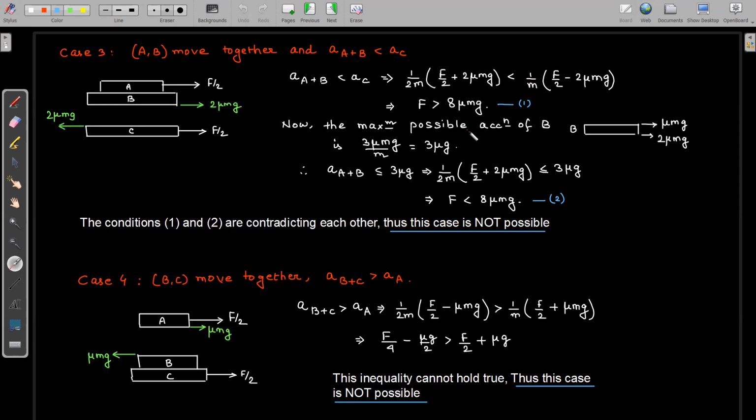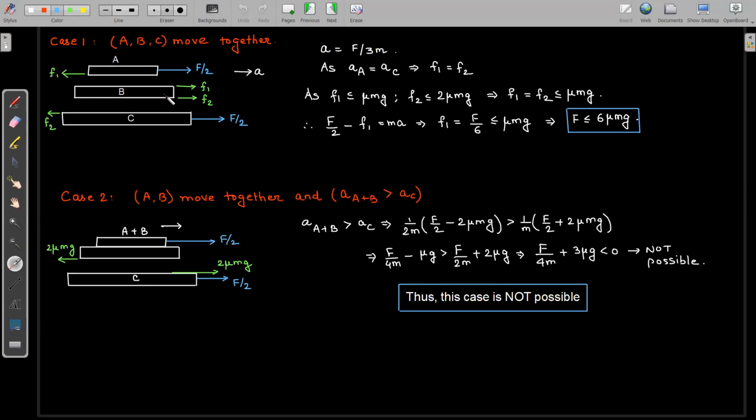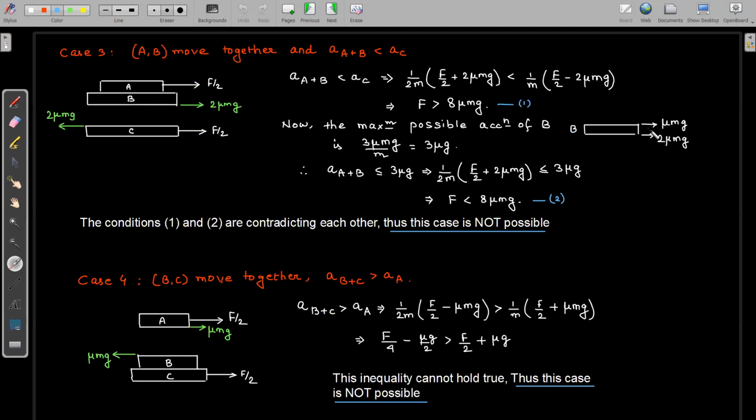Now, what is the maximum possible acceleration of B? You can look at this part from the first case. See, if block B is moving towards right, then there are frictional forces F1 and F2 on block B. If F1 has a maximum value of mu mg and F2 has a maximum value of 2 mu mg, the net maximum external force that will act only on block B will be 3 mu mg. So the maximum possible acceleration of block B is 2 mu mg plus mu mg, which is the net force, divided by the mass of block B, which is 3 mu g. So block B cannot have an acceleration greater than 3 mu g. This is the maximum possible acceleration of block B.